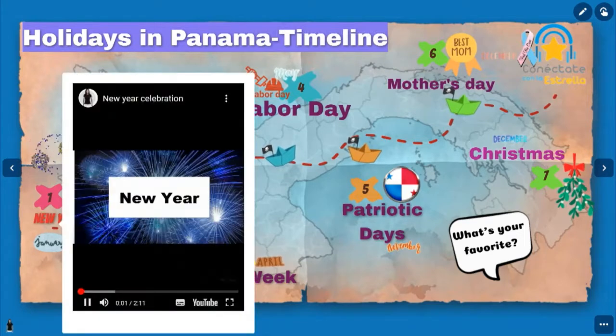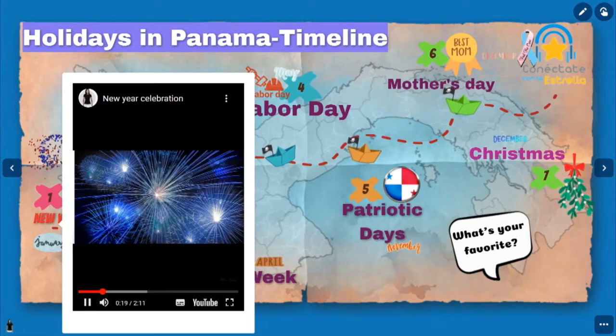New Year celebration. Like any other country across the world, Panama celebrates New Year's Eve with a variety of festivities. There are some rituals and customs. Both are unique and very interesting. Let me mention some of them. Have you done any of this?